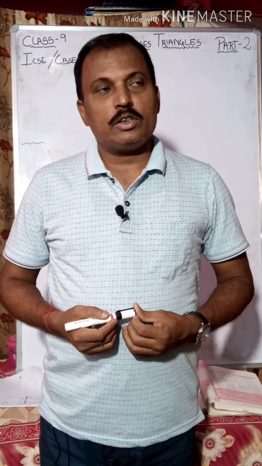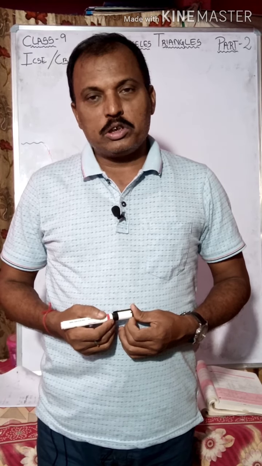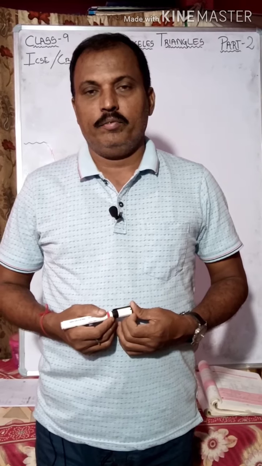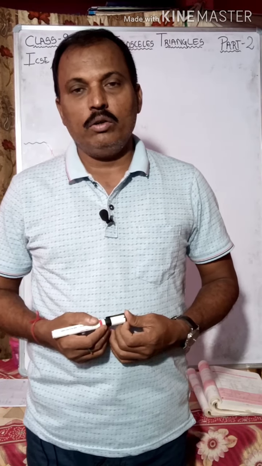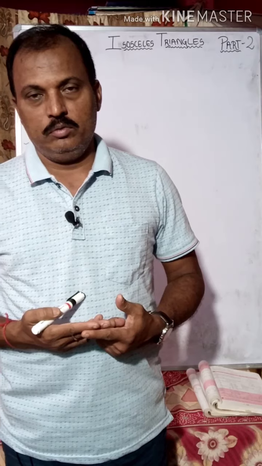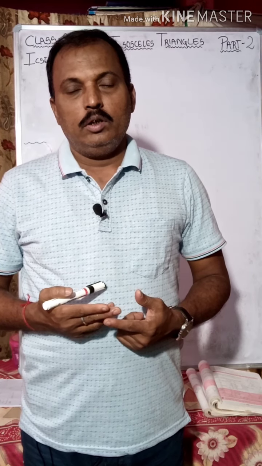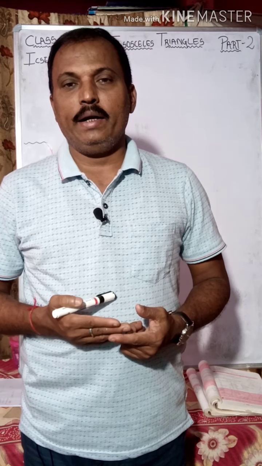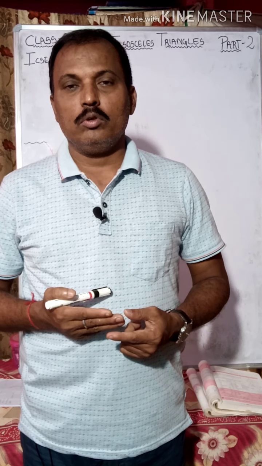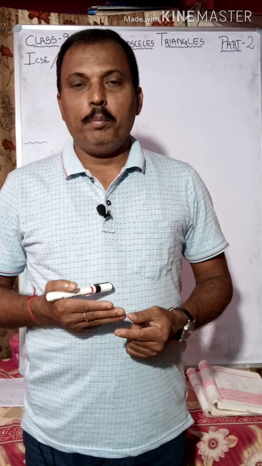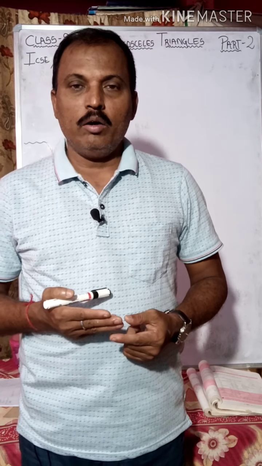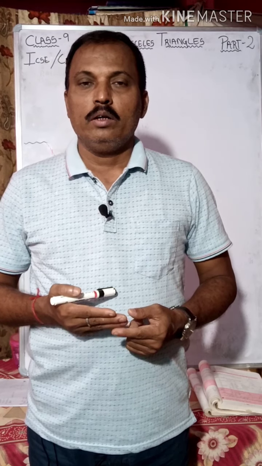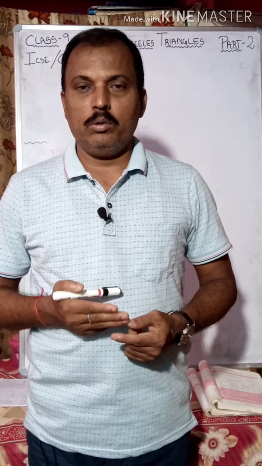Today we will discuss some questions relating to isosceles triangles. In our last video we discussed two theorems: if equal sides are given, how can we find that the angles opposite to them are equal, and if equal angles are given, how can we find that the sides opposite to them are equal?